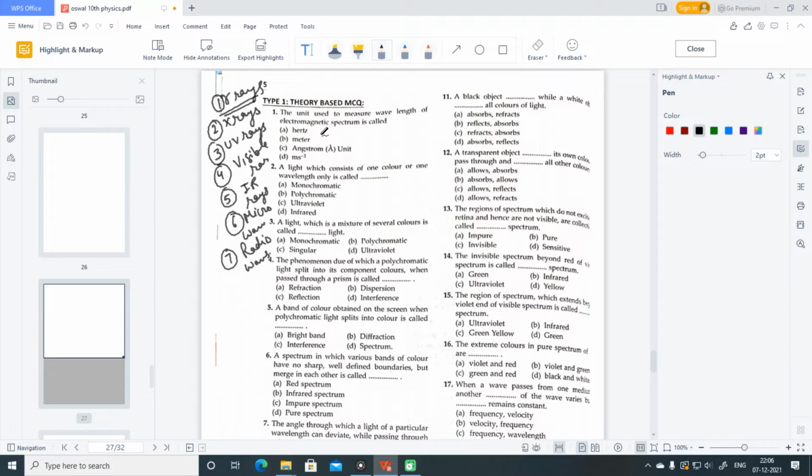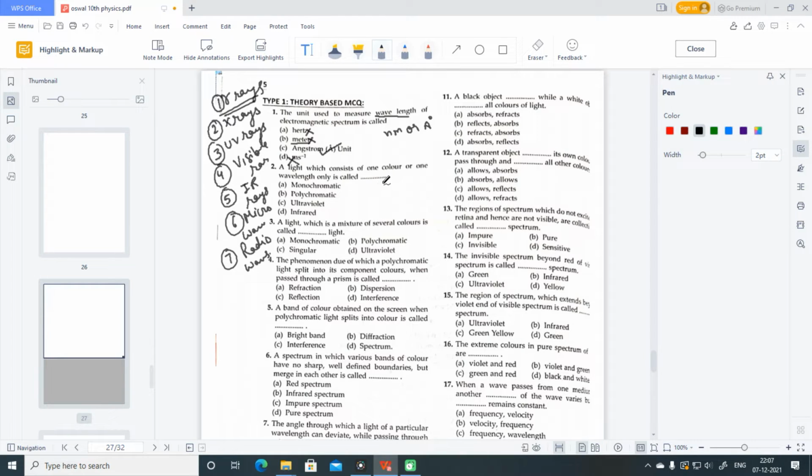The unit used to measure the wavelength of the electromagnetic spectrum is: hertz, meter, meter per second. See, meter per second cannot be there because it is a unit of velocity. Hertz is a unit of frequency, so it cannot be there. So meter is the unit which is used to measure larger distances, but a distance like wavelength is measured either in nanometers or angstroms. So angstrom unit is the correct answer, C part.